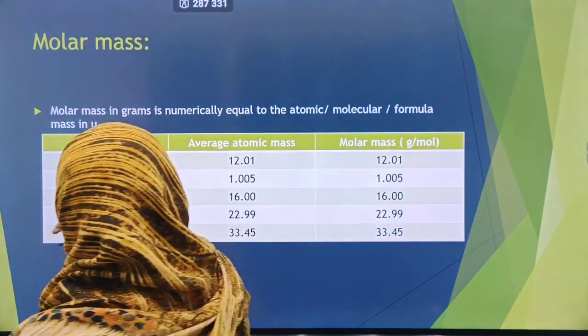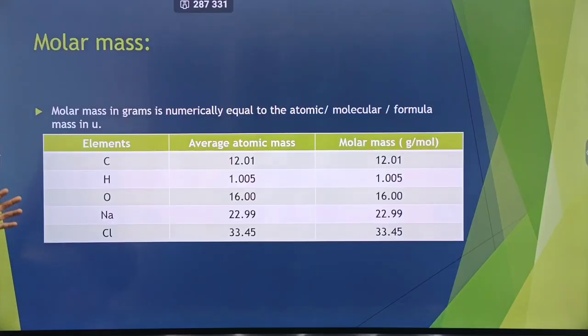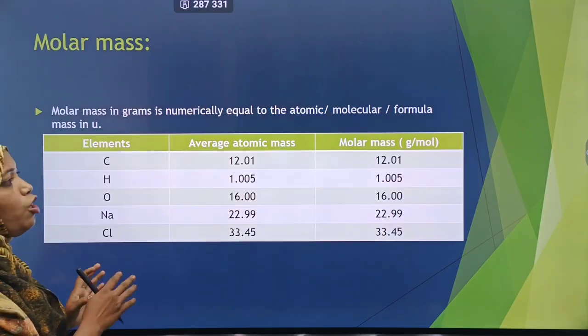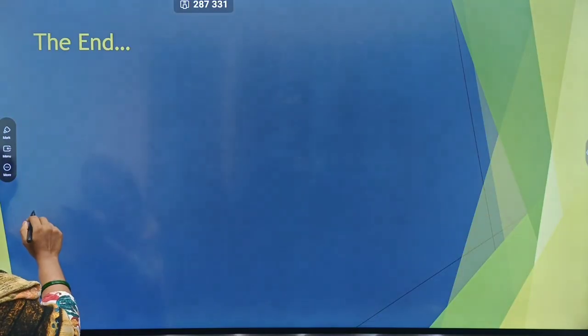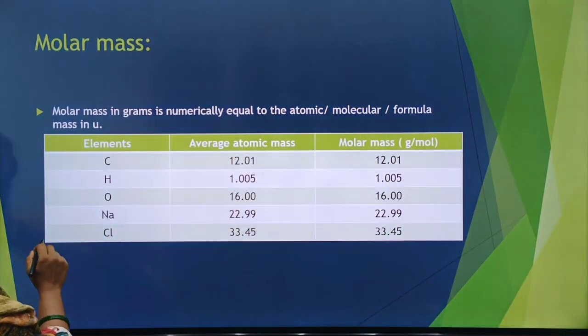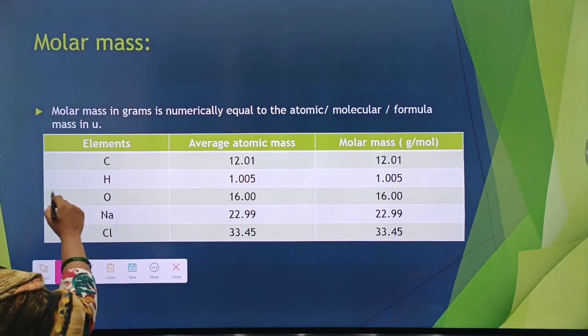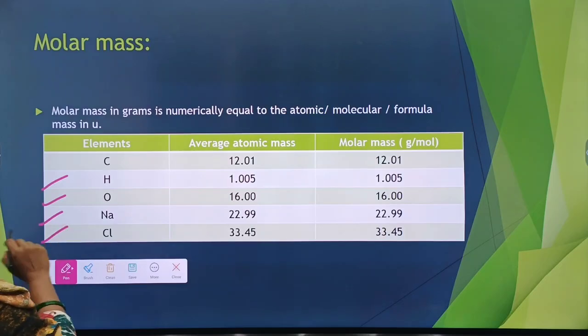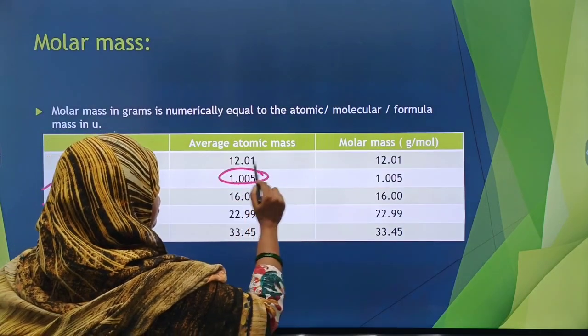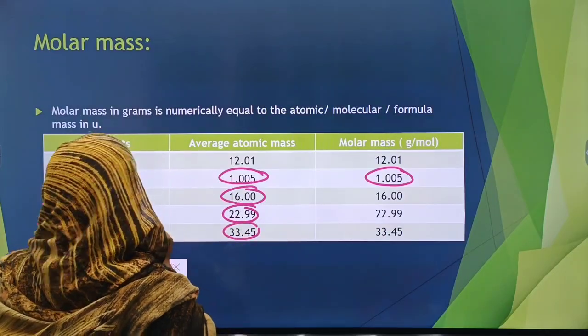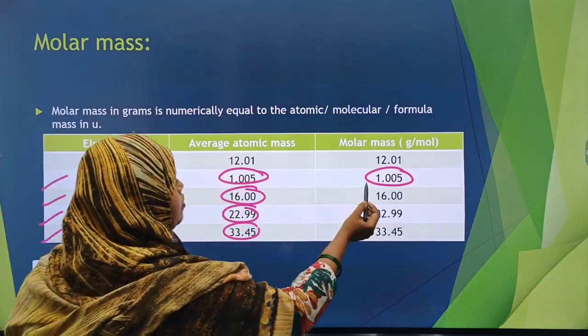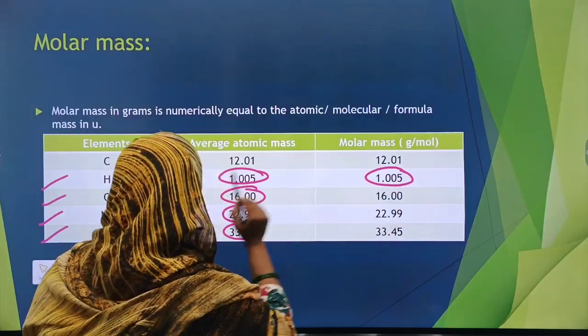Now we'll do a comparison of molar mass, and this is the last slide for today. If we compare, as I've shown before, C12 has a similar average atomic mass and molar mass. Similarly in hydrogen, oxygen, sodium and chlorine, we see average atomic mass and molar mass are similar. In hydrogen it is 1.005 and the molar mass is 1.005.